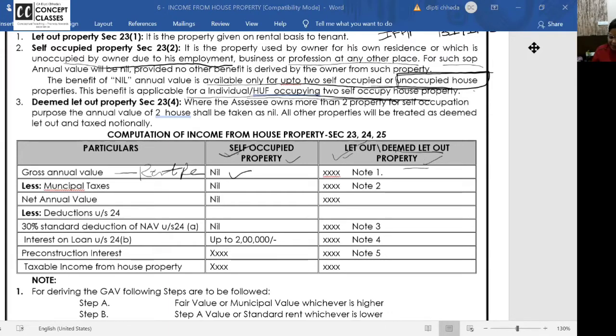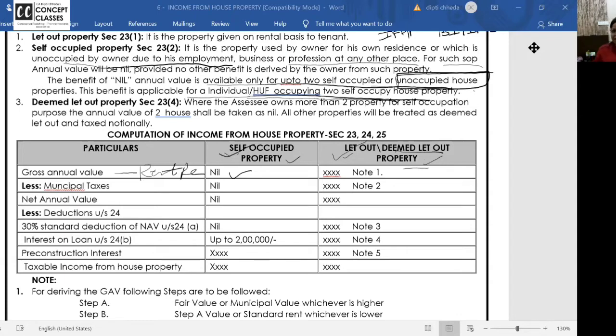Ma'am, that 2 houses, no tax of your choice? Yes. If you have 4 houses, any 2 houses, you can treat it as self-occupied. Till last year it was 1. I'll solve a problem now, with 4 houses. But how to make a choice, ma'am? I'll teach you. Half an hour we will take and we will do the first problem very slowly, how to make a choice in exam. And it is a super question for 10 marks. Already in November 2020, it has been asked in CA exam.